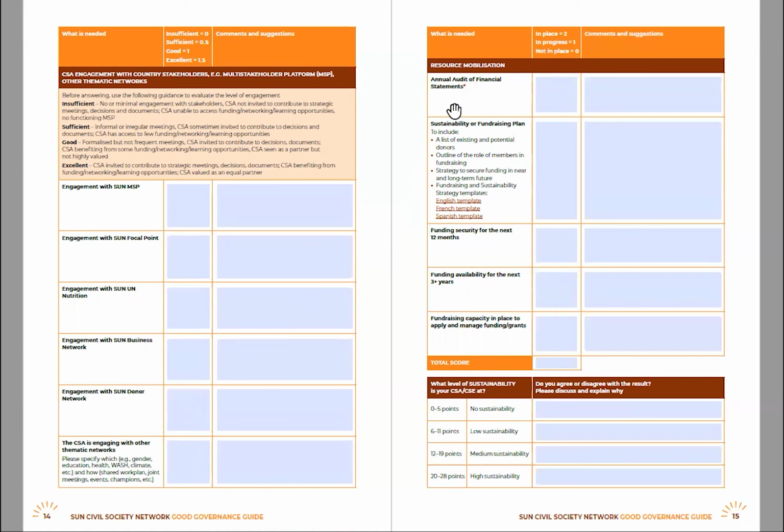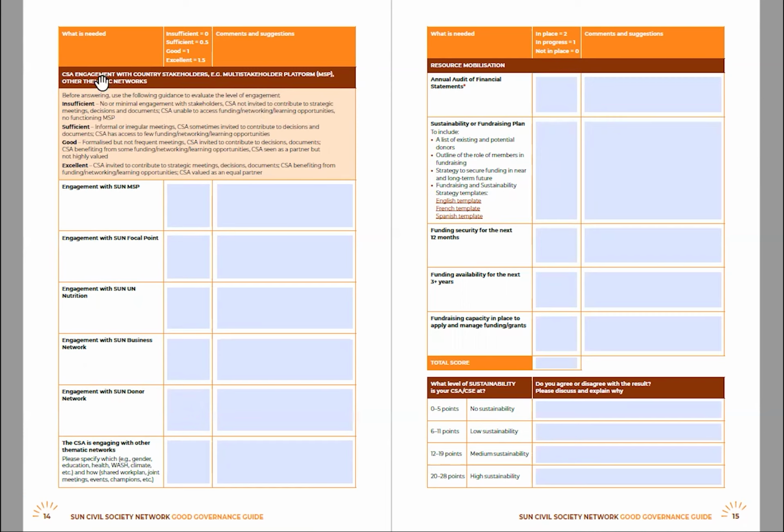And this is where we will talk about the areas and understanding of how sustainable your civil society alliance is. So, for example, in resource mobilization, we would expect to see civil society alliances have an annual audit of their financial statements. Fundraising plans are not mandatory for a civil society alliance, but we expect to see them for a sustainable civil society alliance. So your scoring, as you can see, is in here. You'd put a 2 if it's in place, in progress, you'd put a 1, or not in place, a 0, and any comments and suggestions in the text box there.